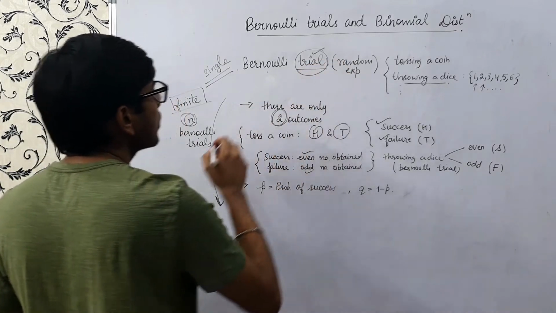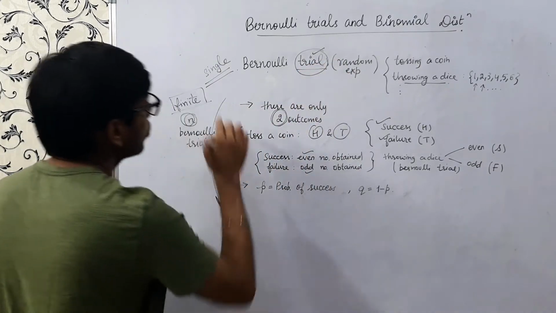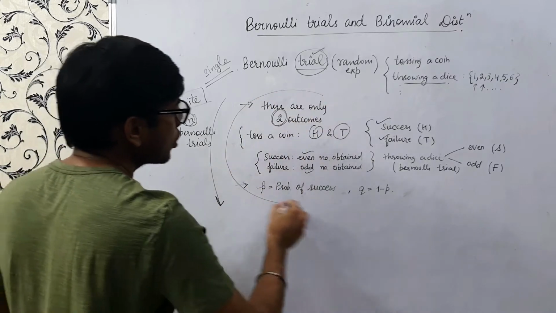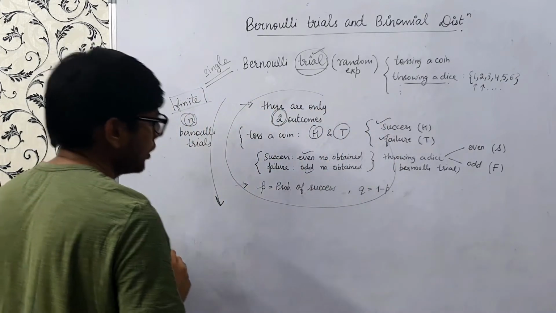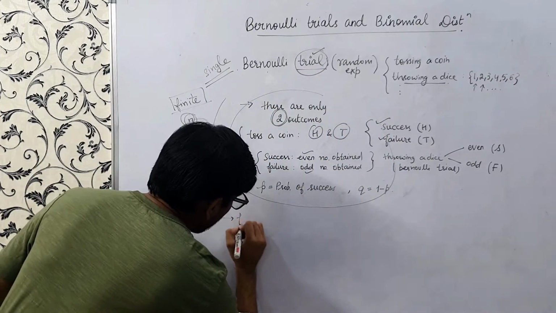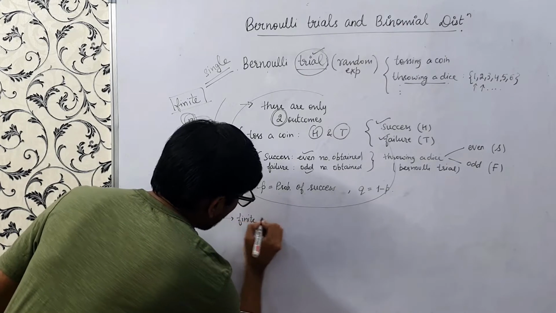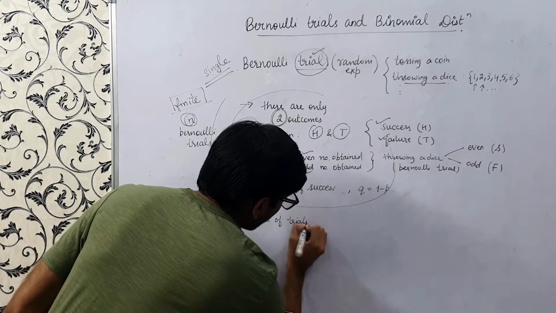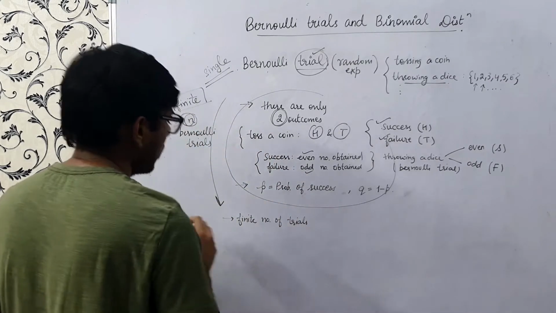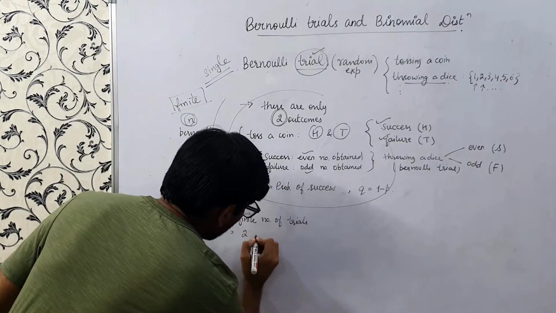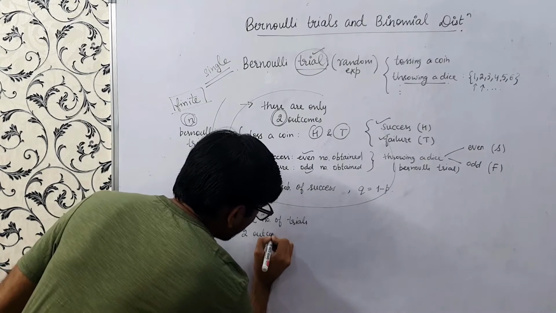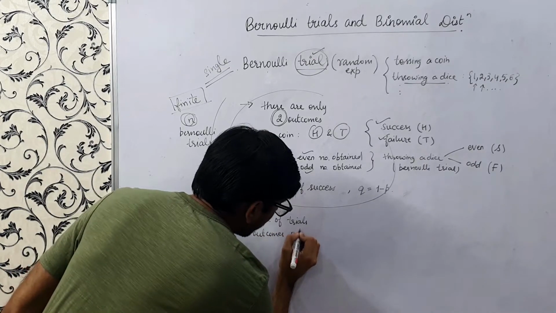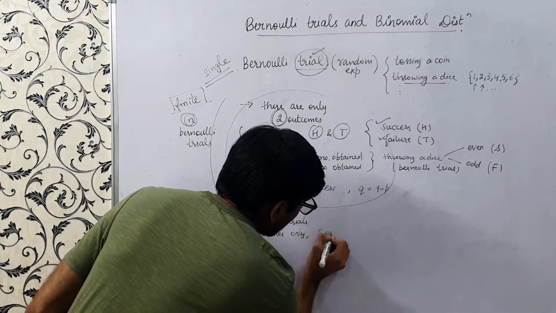This was the definition of only a single Bernoulli trial. So there should be a finite number of trials, with two outcomes only, success or failure.